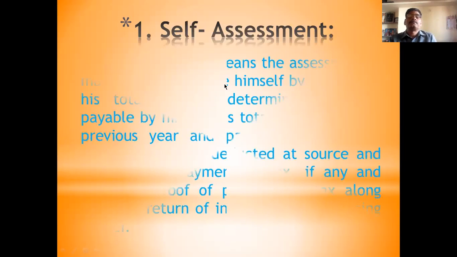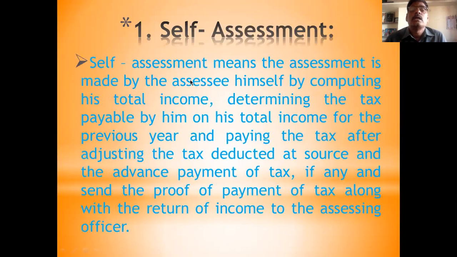Self-assessment. Okay, you see this. Self-assessment means the assessment is made by the assessee himself by computing the total income. He computes his total income, determines the tax, and then the tax is paid to the income tax department, considering tax deducted at source, advance tax, and balance of tax.